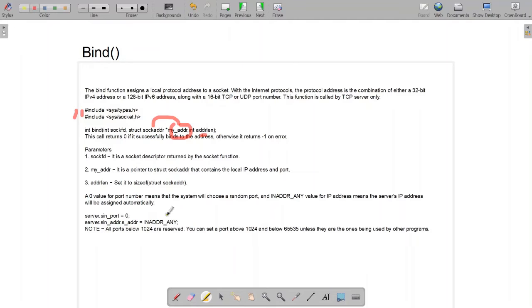Now we can also assign a value of 0 as our port number. That means the system will choose a random port number. In case you don't want to assign a port number yourself, you can directly assign 0 and the system will choose a suitable port number for us. And in ADDR, any value for IP address means the server's IP address will be assigned automatically.